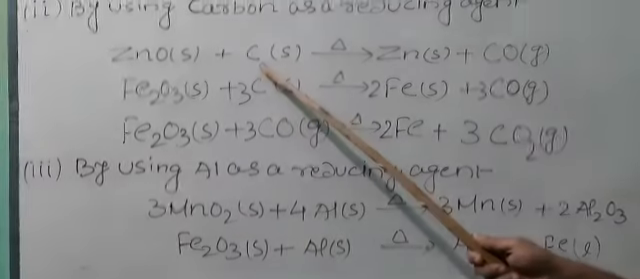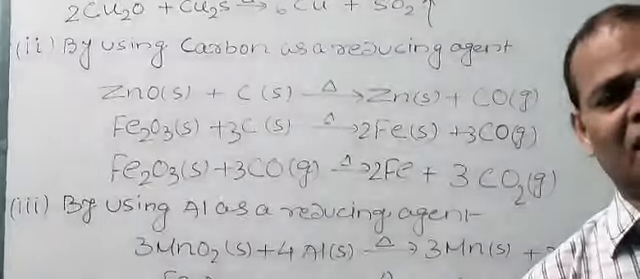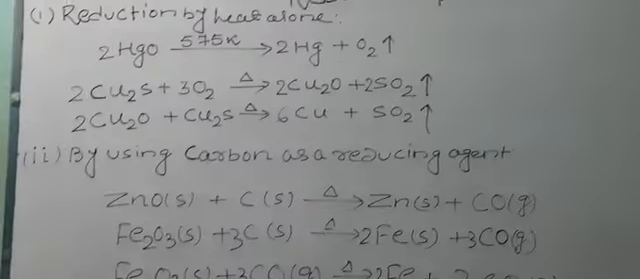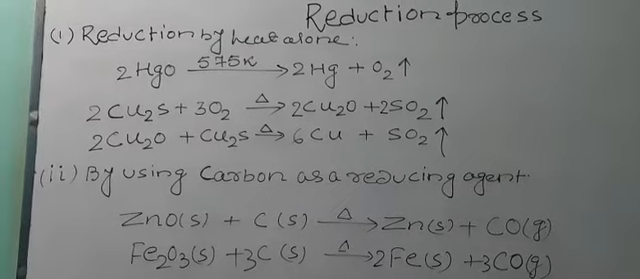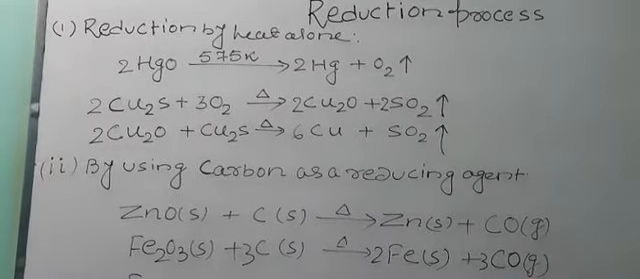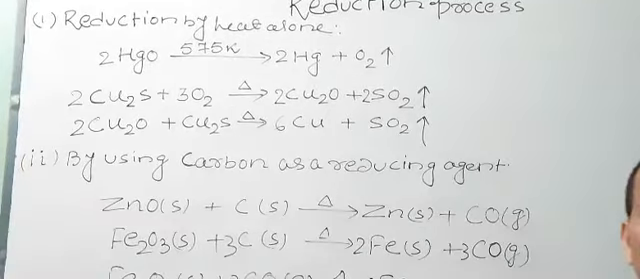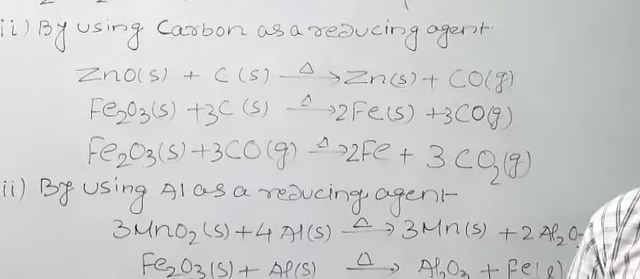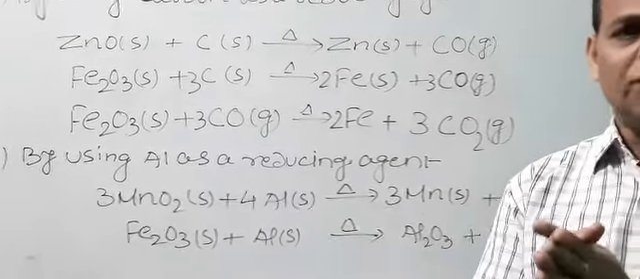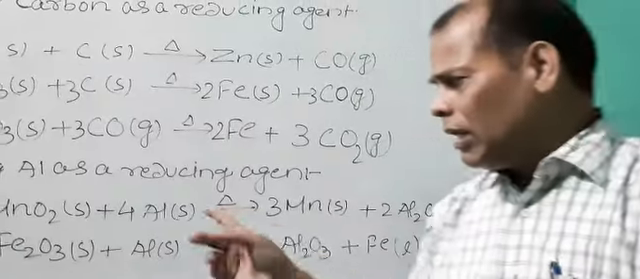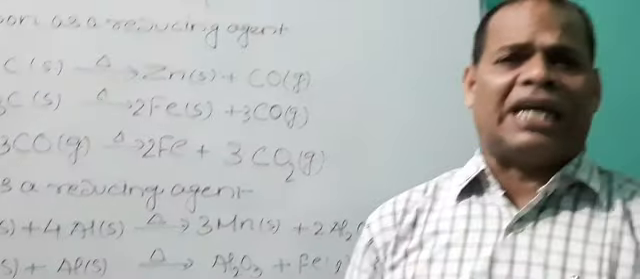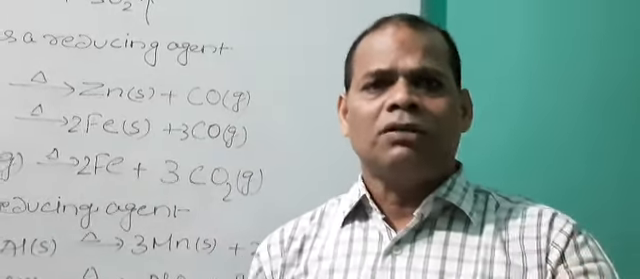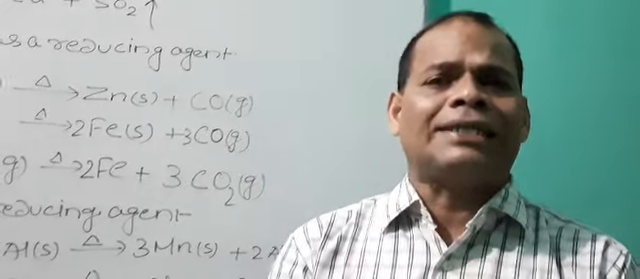But once again, by using carbon as a reducing agent, though carbon is a cheap reducing agent, one of the disadvantages of using carbon as a reducing agent is that it contaminates the metals. Aluminium is an expensive reducing agent. It increases the cost of metal. Now next we will discuss the electrolytic reduction.